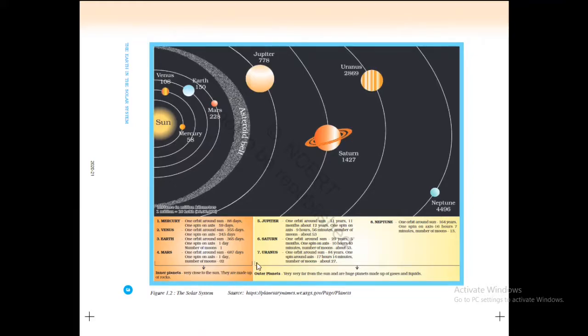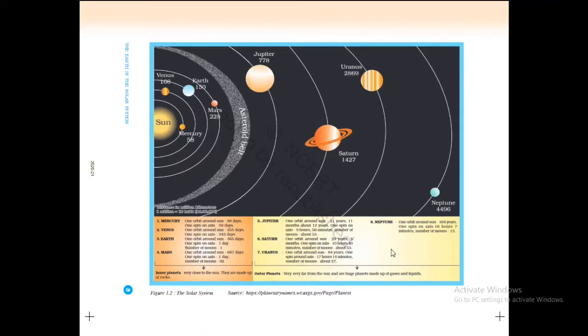Whereas these light colors, Jupiter, Saturn, Uranus, and Neptune, how many days or years their orbit takes to go round once is also mentioned.